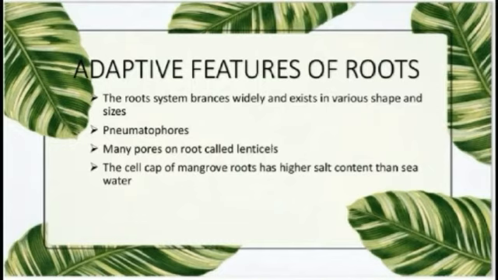These pores enable the exchange of gases with the atmosphere. Last but not least, the cell sap of mangrove roots has higher salt content compared to the seawater. Hence, the cell sap of roots does not lose water by osmosis. Meanwhile, the mangrove trees receive water and mineral salt from the seawater entering their roots.